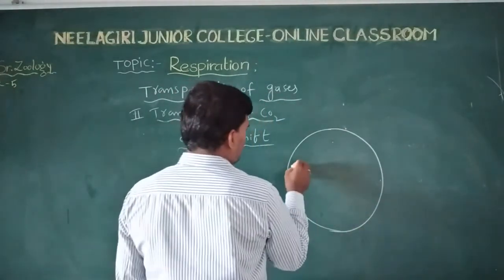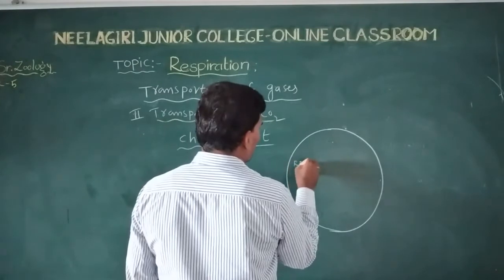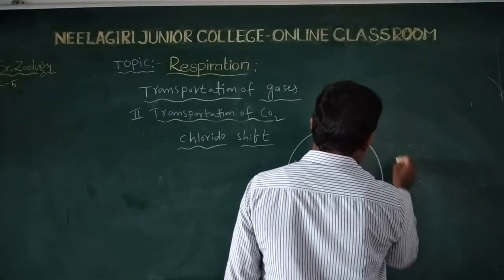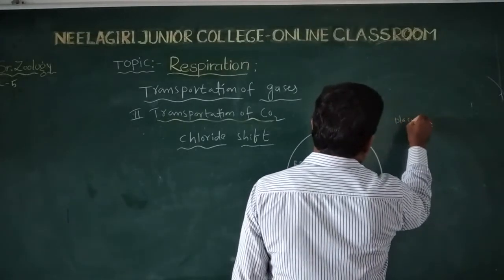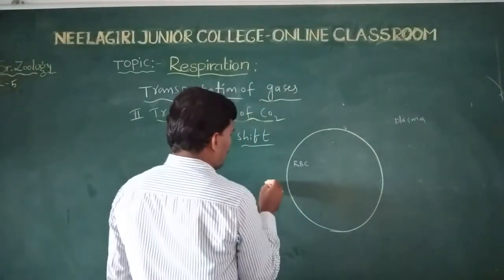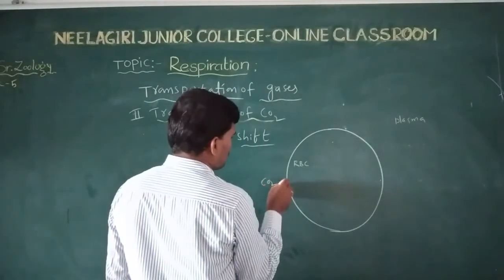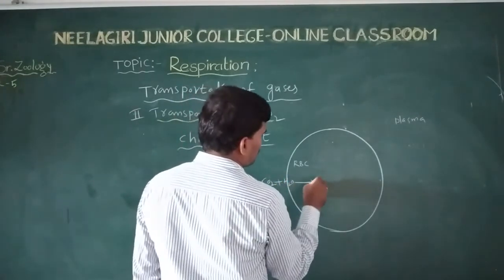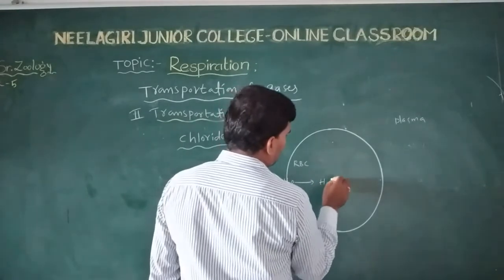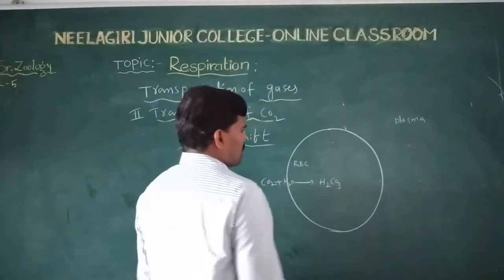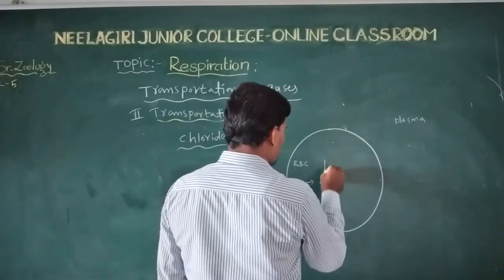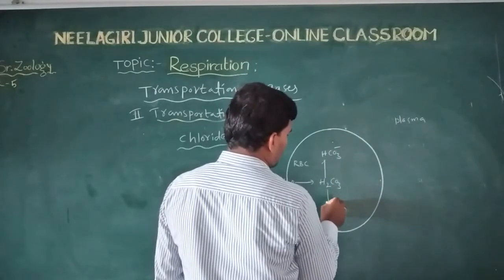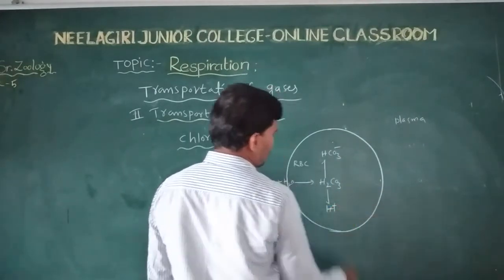In the chloride shift, the RBC and the plasma are involved. Carbon dioxide plus water gives rise to carbonic acid, H2CO3, which forms bicarbonate ions and H plus ions.